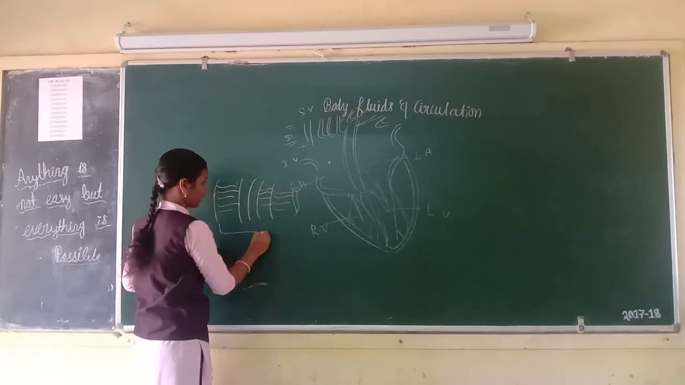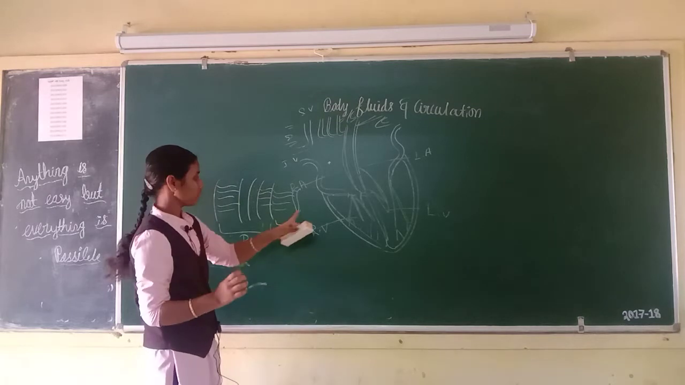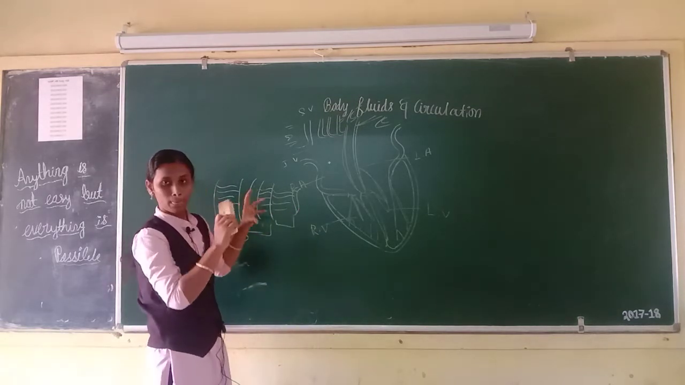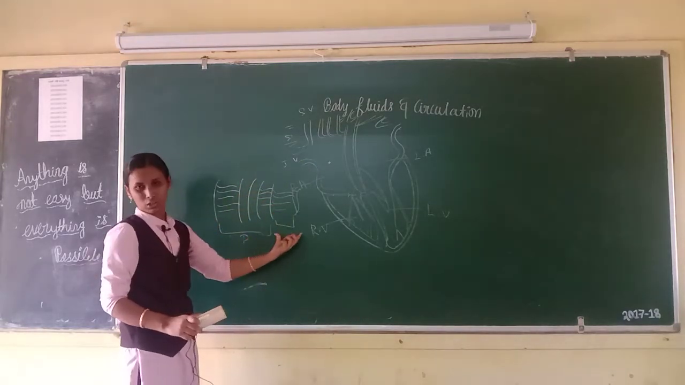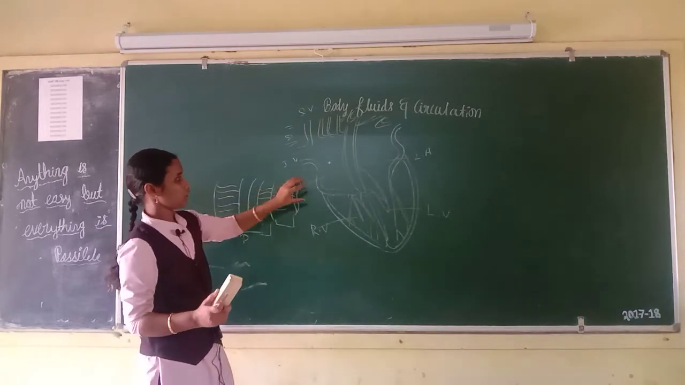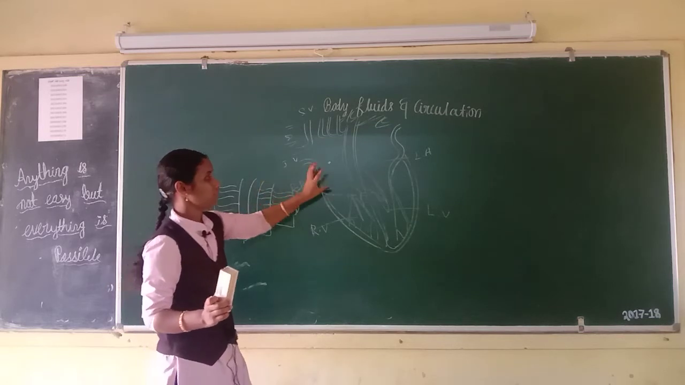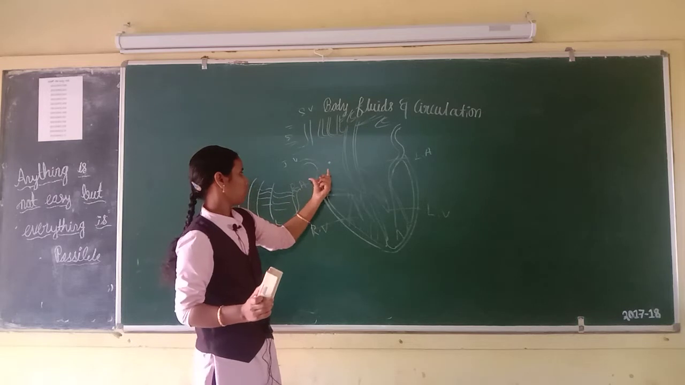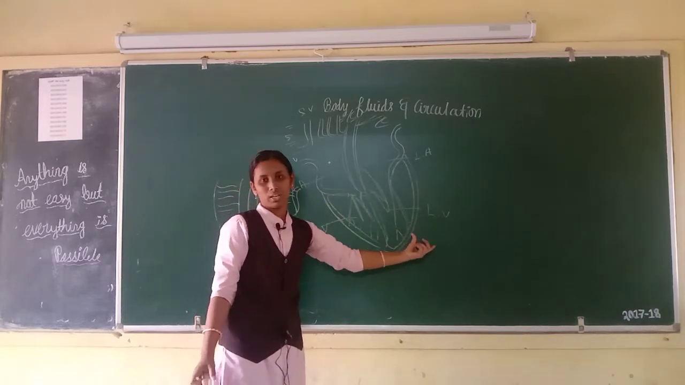This is a pericardium, this is a myocardium, and this is a endocardium. This is the outer membrane of the heart. Pericardium, myocardium and endocardium. Then let us come to the chambers of the heart. Totally 4 chambers are there in our heart: right atrium, left atrium, right ventricle and left ventricle.